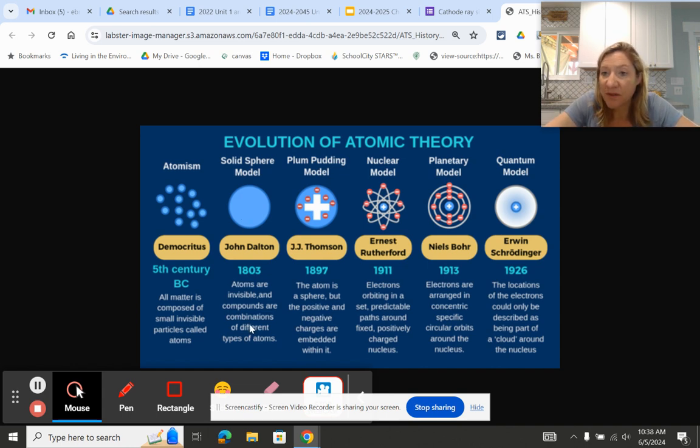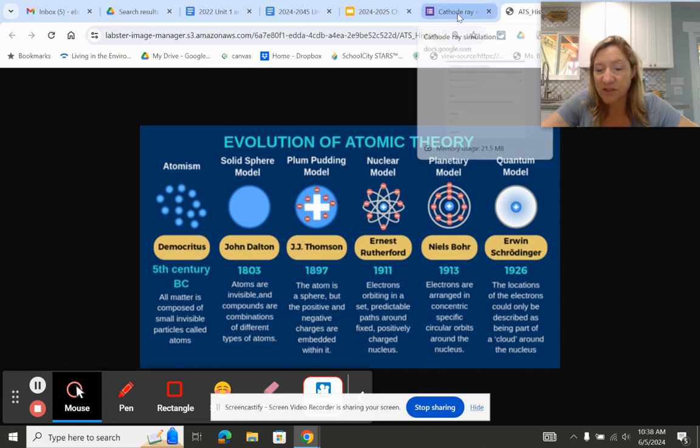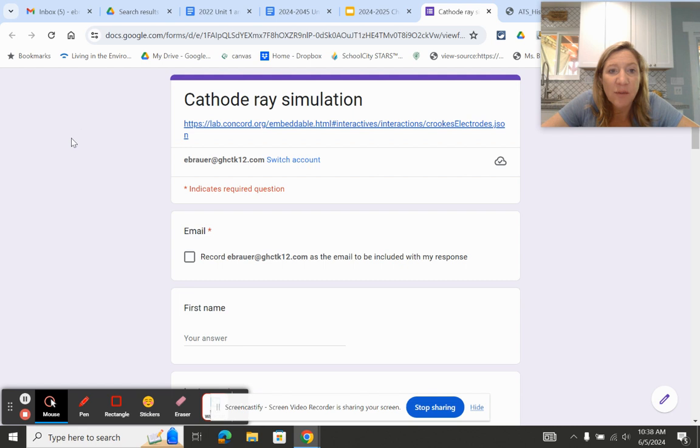And there were some scientific tests that he did, very simple tests, like cutting down a piece of gold and it was still gold, gold, gold, gold until he couldn't cut it anymore. So kind of simple science. That is where we're going to go into our first investigation today, and you're going to be using this Google form, which has the link in it.